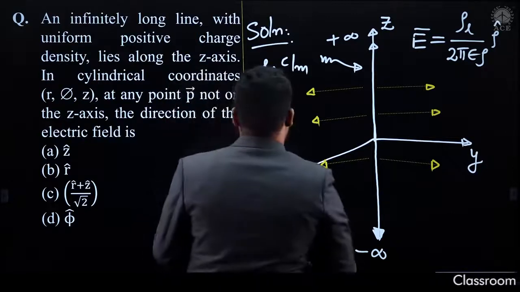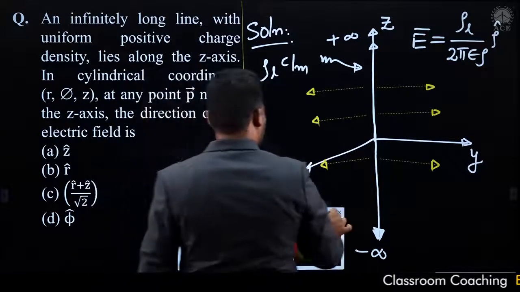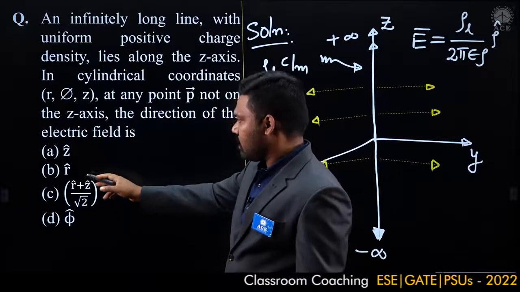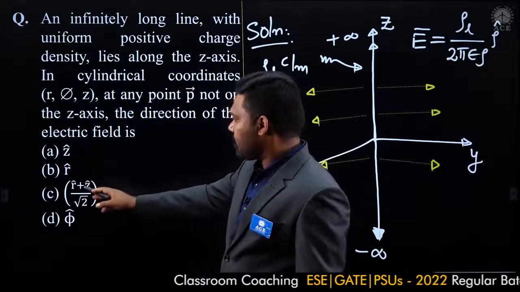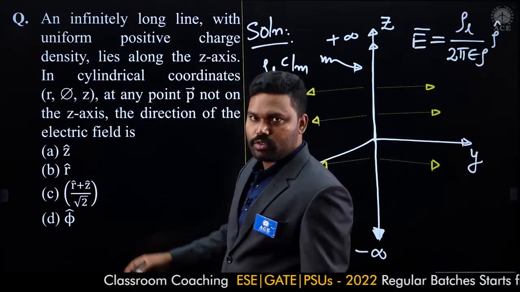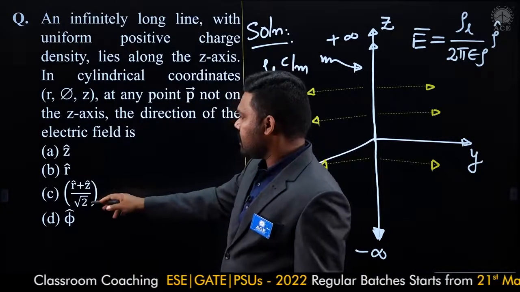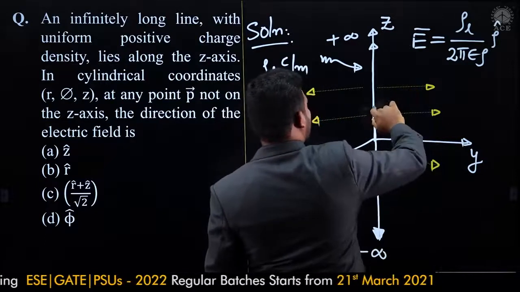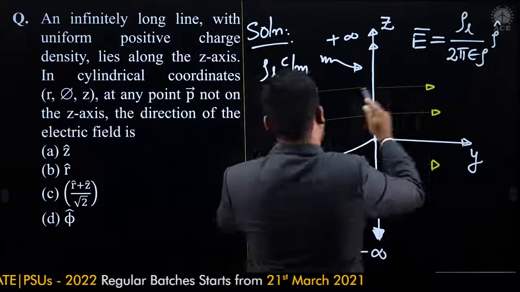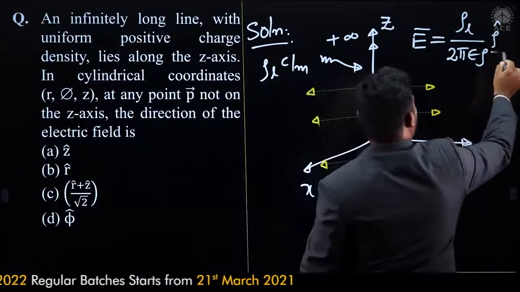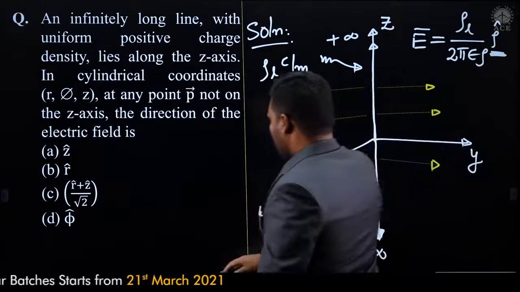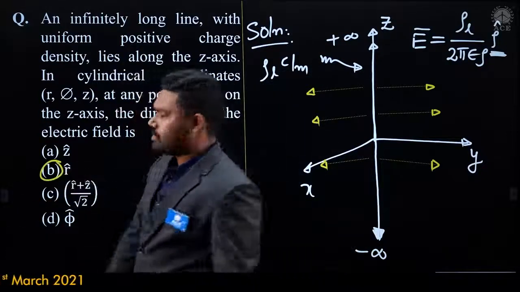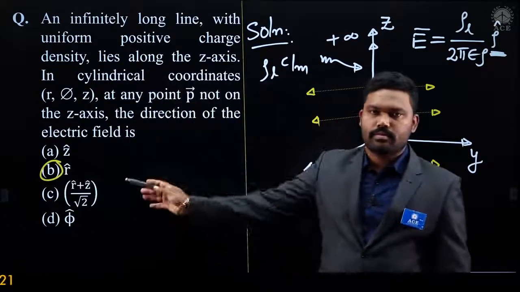So what is the answer for this question? Here it is z cap, no. r cap, yes, r cap is the answer. Phi cap, no. r cap plus z cap by root 2, no. What is this? R cap is like this, z cap is like this, so he is saying somewhere here. No, it is a radial direction. It is clearly evident from here. So what is the answer for the question? Option B is the answer. This is all about this.